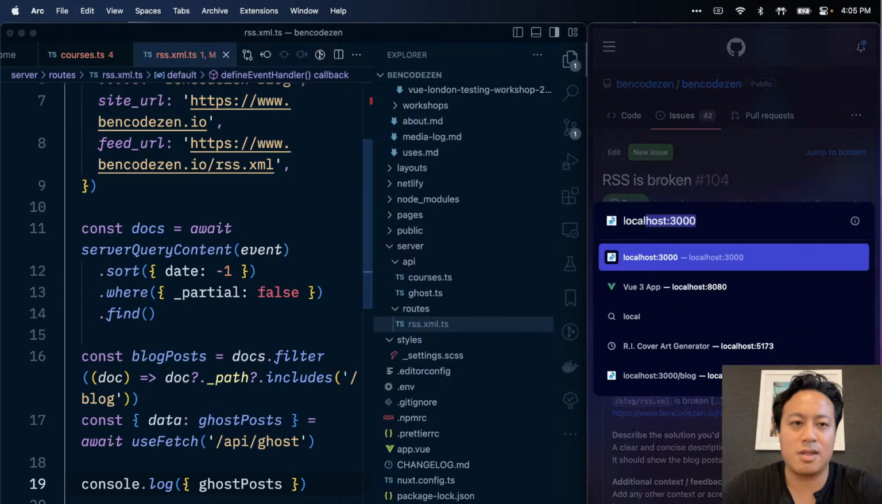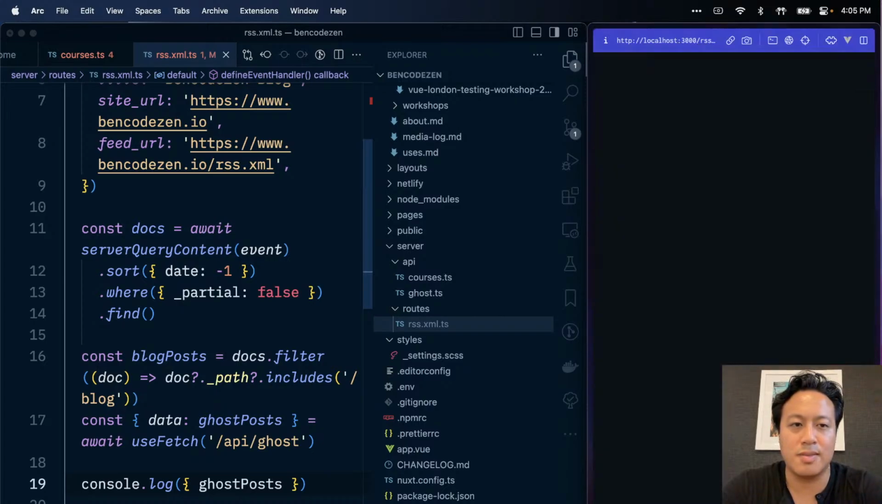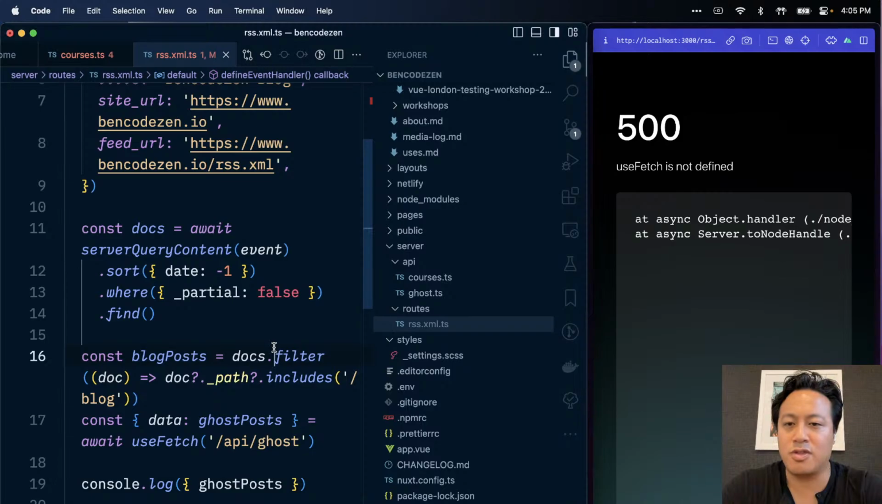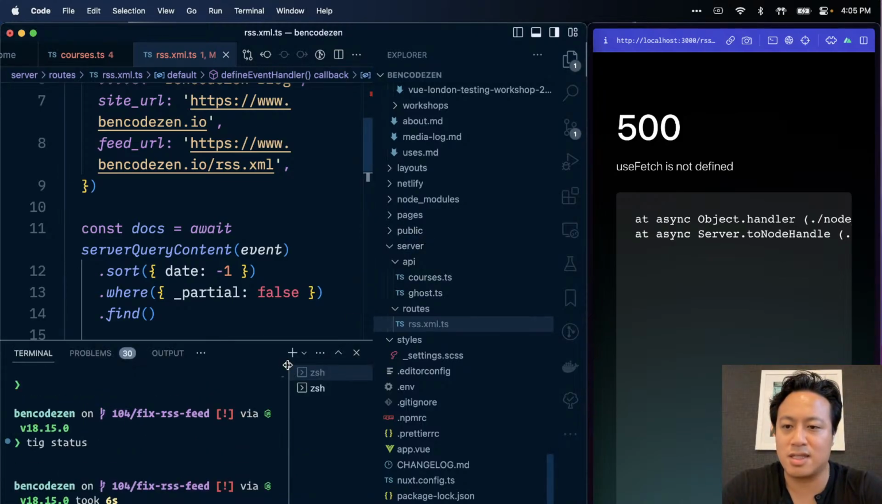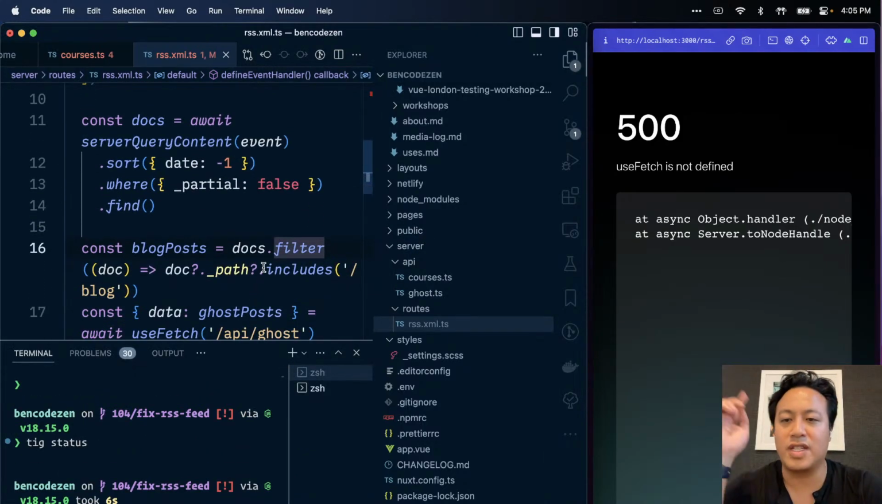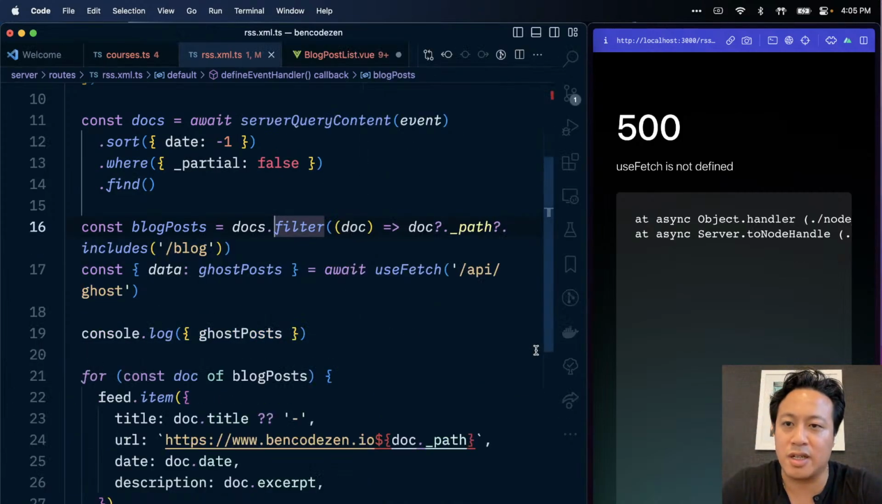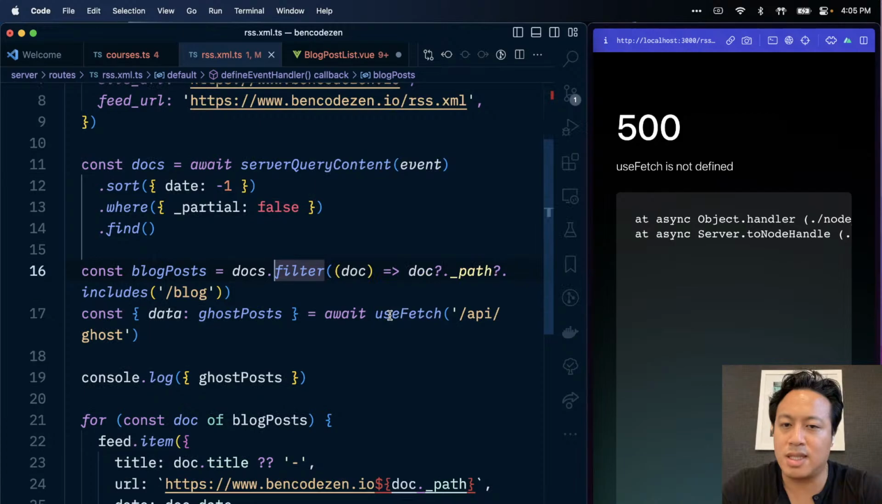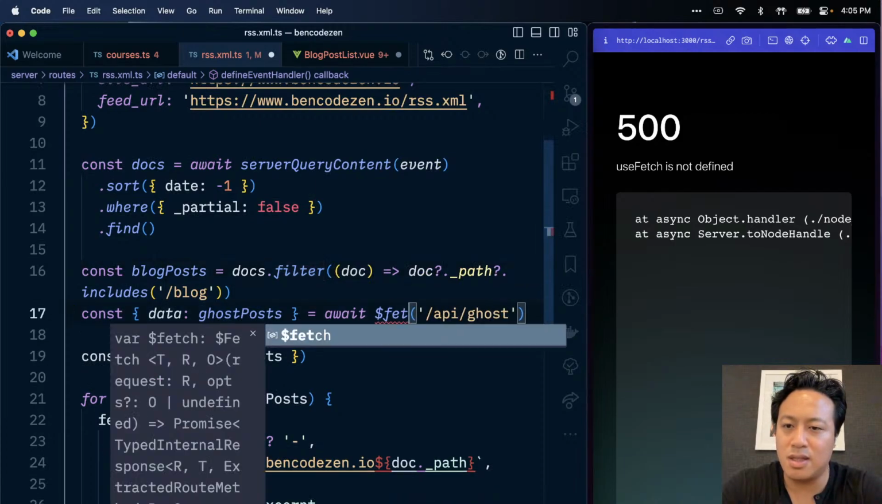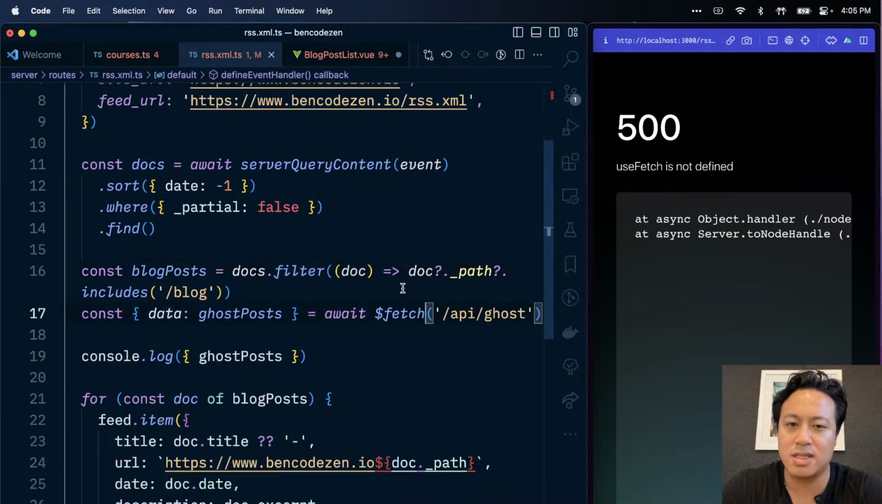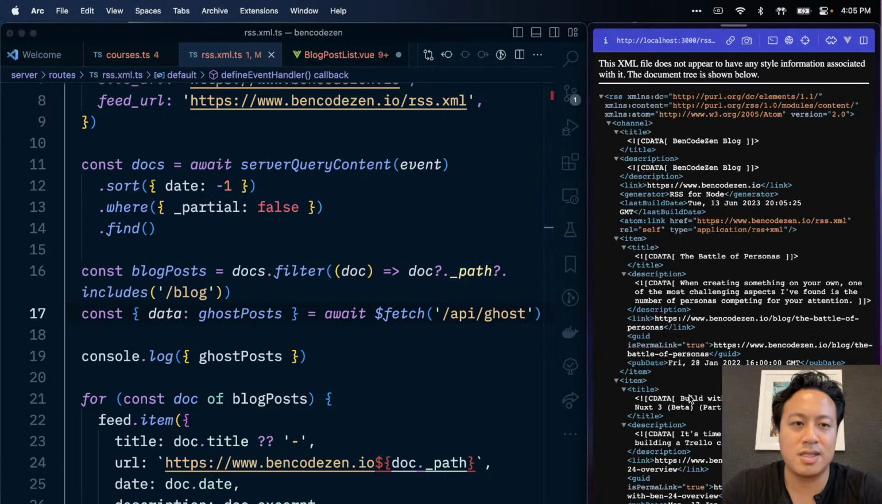Give me a third, localhost, RSS.xml. Okay, use fetch is not defined. That's okay. That's totally cool. Okay, so use fetch is not imported because it's not available on the server. That's what we're learning here. So what this tells me is I think we can use the $fetch. Is this a global syntax that's going to work for me?